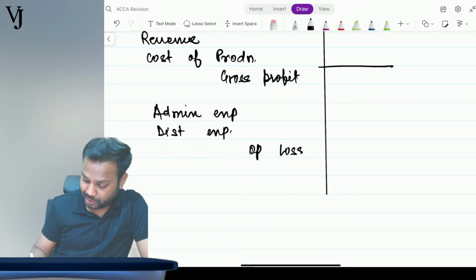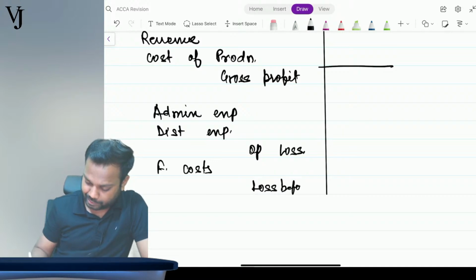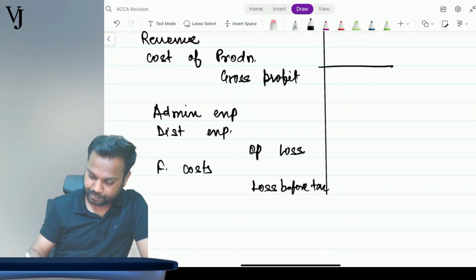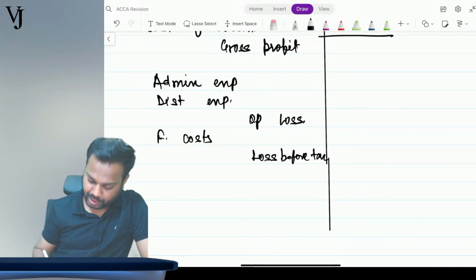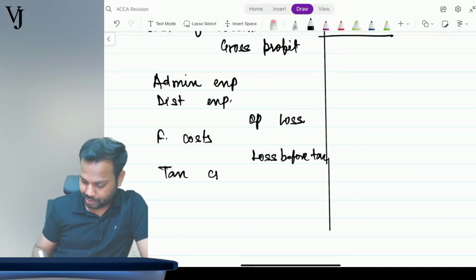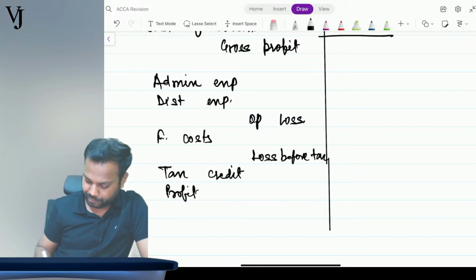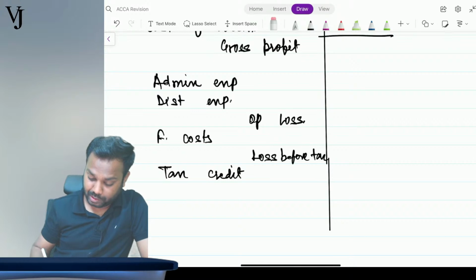Then comes finance costs. Then comes loss before tax. Then comes tax credit. Then comes a profit for the year, or loss for the year, basically loss for the year.